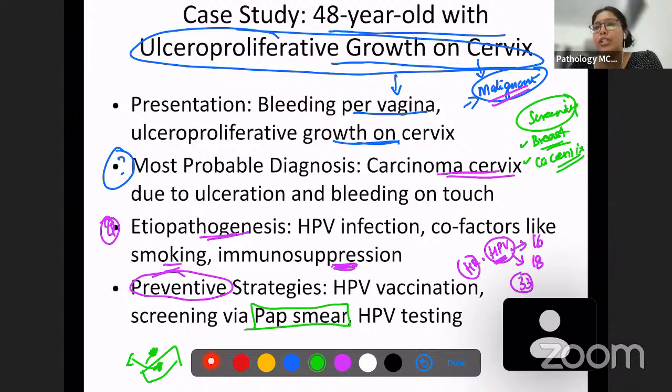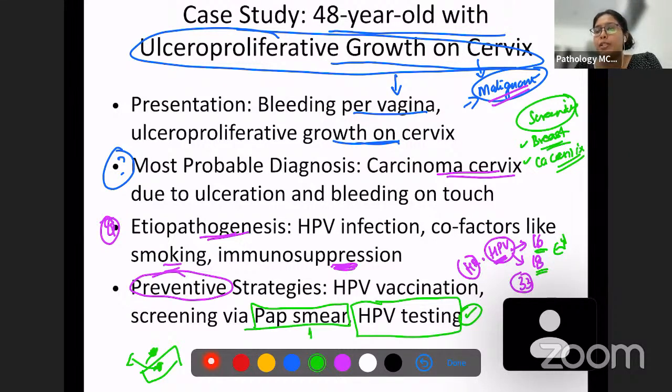Another thing which is done in cervical carcinoma is HPV testing. I said that there are two HPVs which are implicated in the etiology. If this HPV is detected in blood previously, then these patients can go ahead and develop cervical carcinoma in the later stages. So this is a protocol that we test for the presence of HPV.